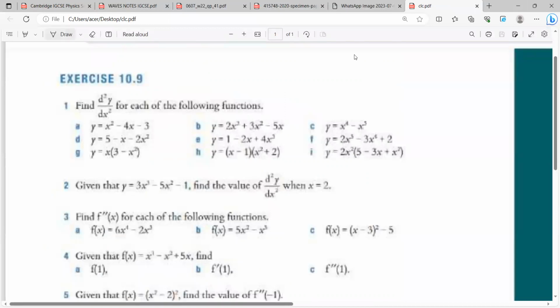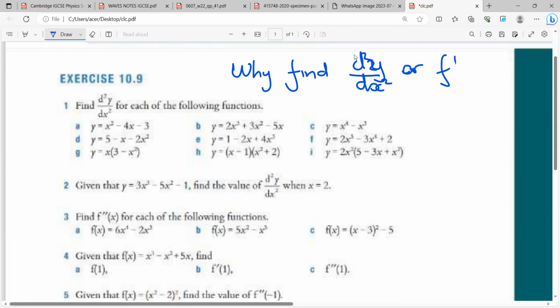Okay. So why do we need to differentiate twice? So why find d squared y dx squared, or f prime prime of x? The whole reason we do that is it gives us the nature of the turning point. Remember yesterday I told you that if you find dy dx, equate it to 0 and solve the equation, you are going to find the turning point of a curve. Then, if you differentiate twice and plug in that turning point, you will find the nature of the turning point.